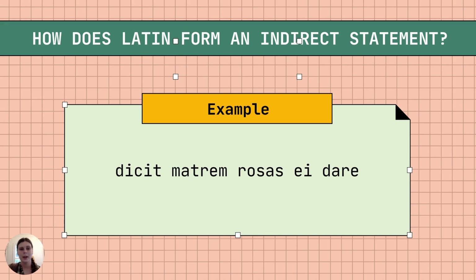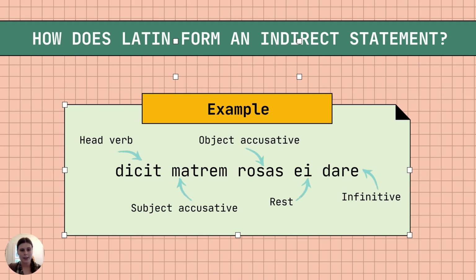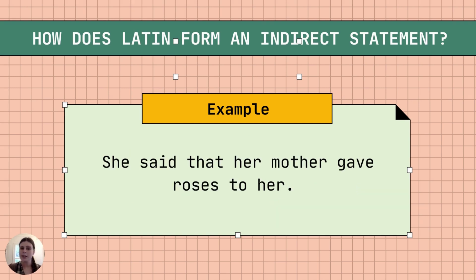So this is an example of an indirect statement in Latin. Dicit matrem rosas dare, right? So as you can see, we've got the head verb, dicit. We have got a subject, which is in the accusative, matrem. We've got the object, which is also in the accusative, rosas. Then we've got something that we might classify as the rest. So we've got a dative, an indirect object. And then we've got the infinitive, which is dare.